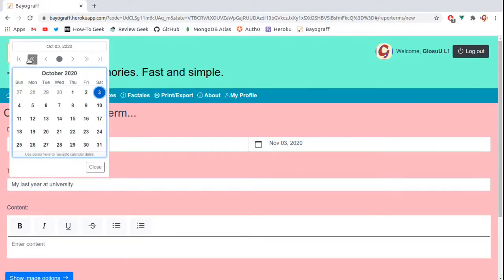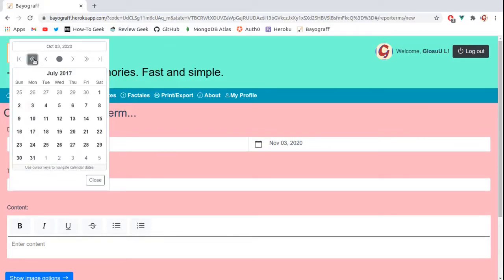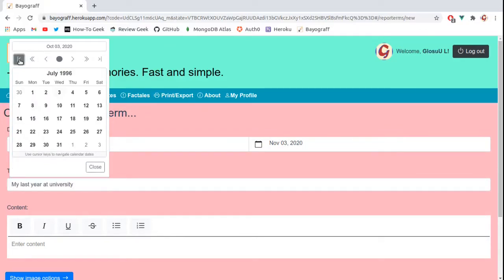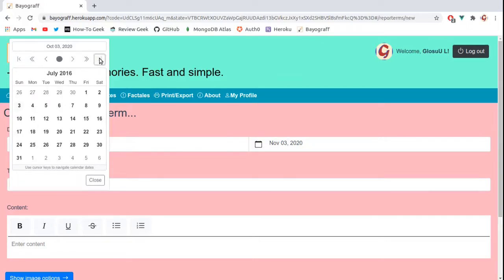You can use these buttons here to navigate: this navigates through months, this navigates through years, and this navigates through decades. If you see that the button is disabled, that means you need to push the end date a bit further into the future, because the start date cannot happen after the end date, and the end date cannot happen before the start date.